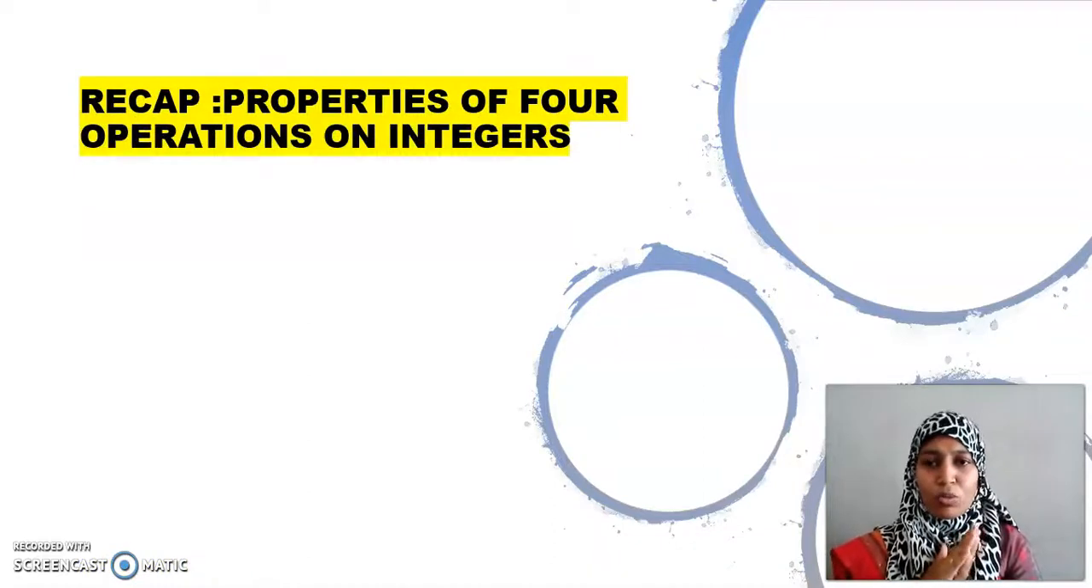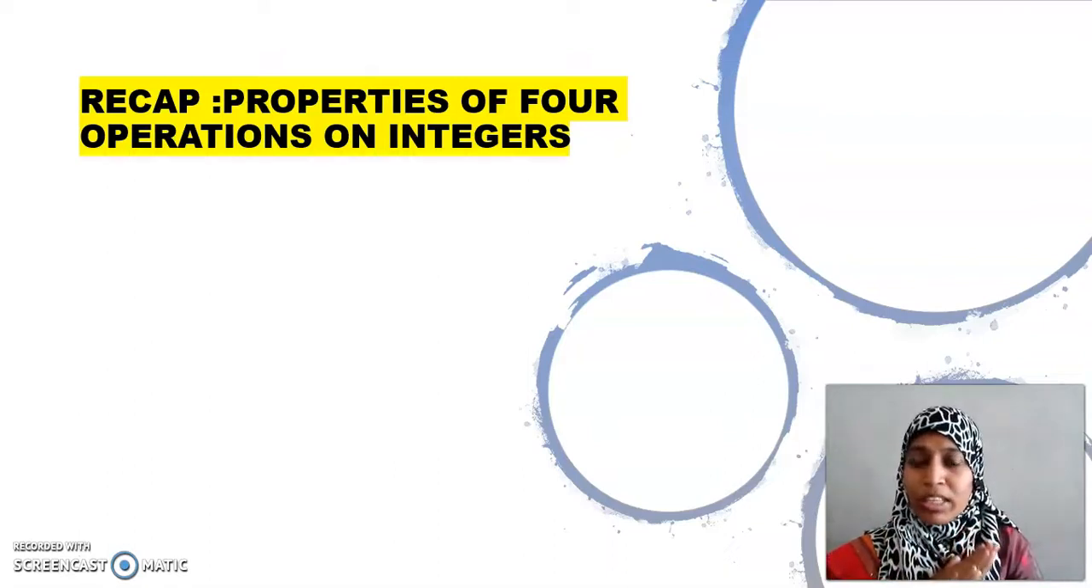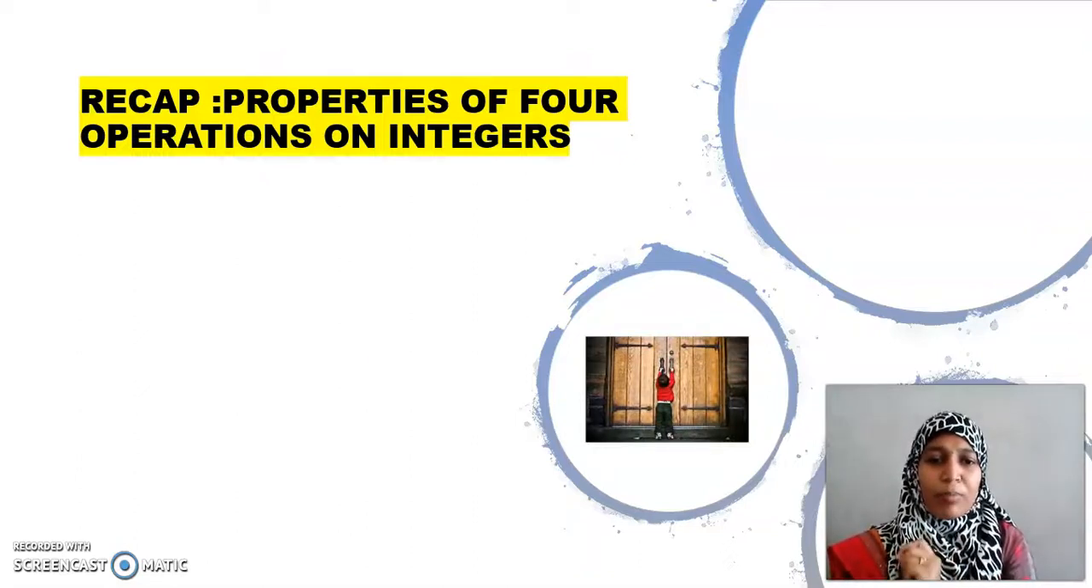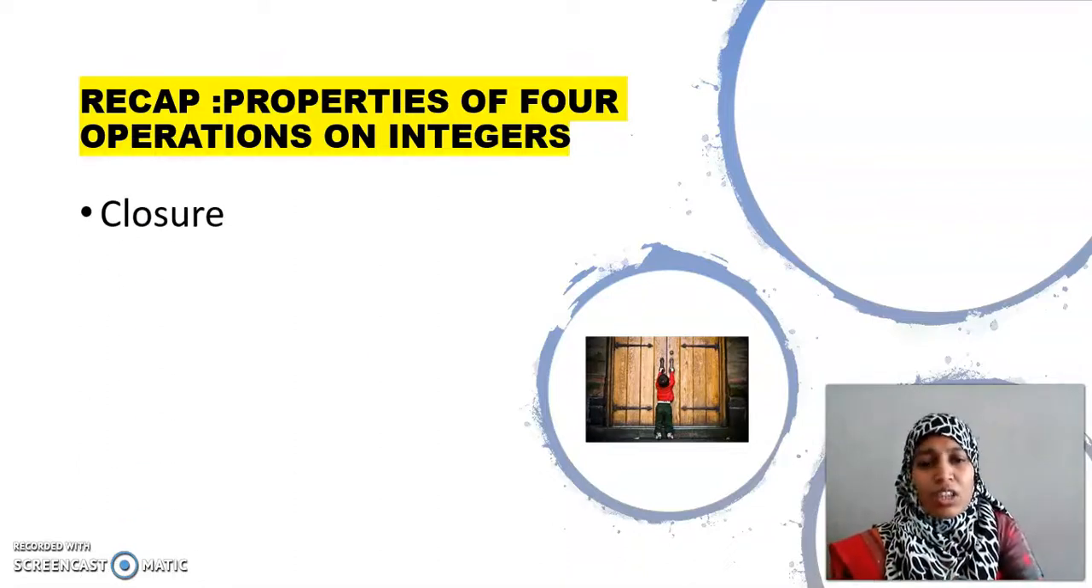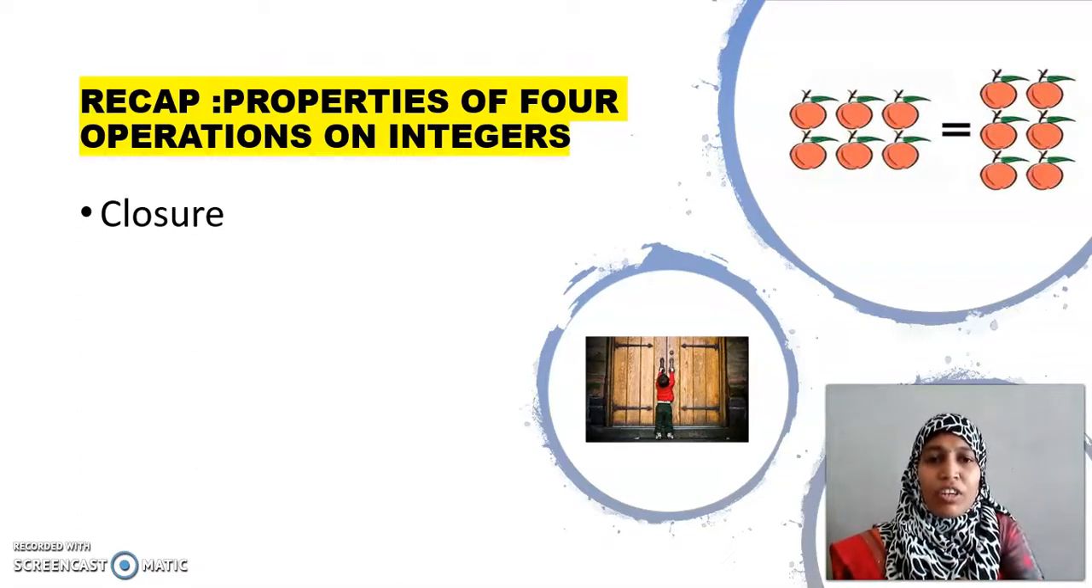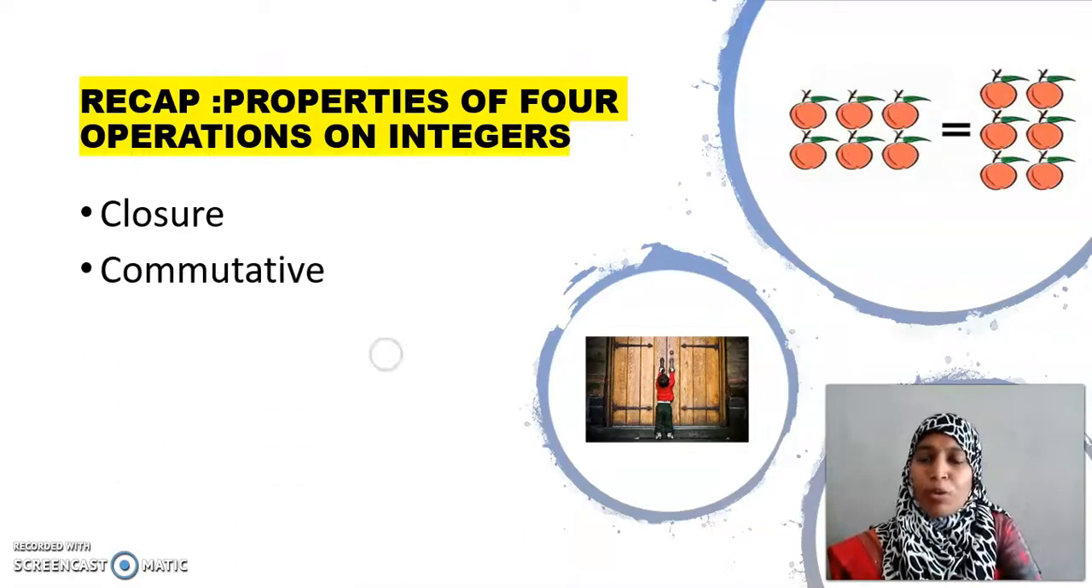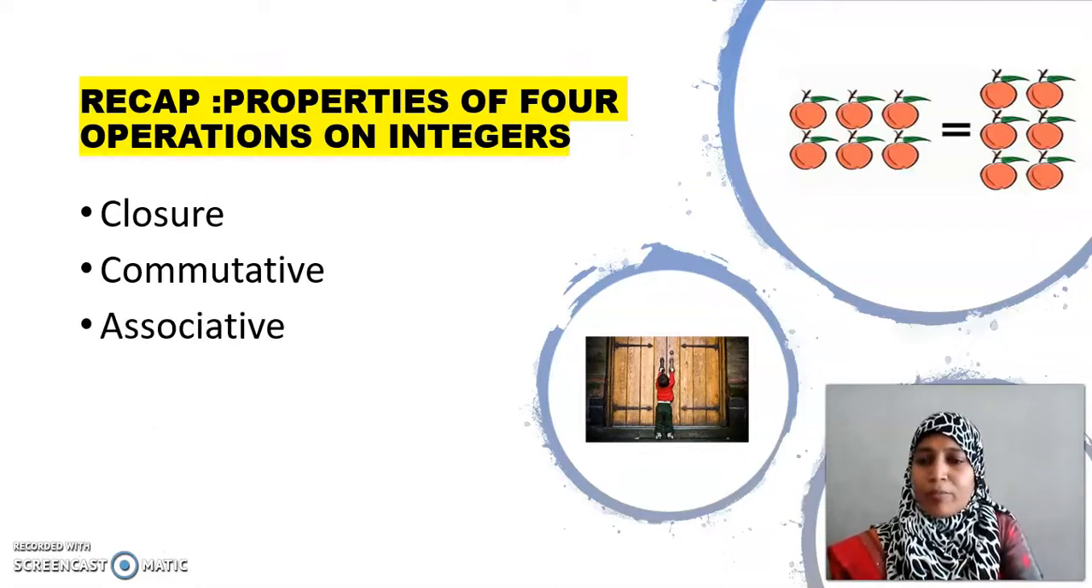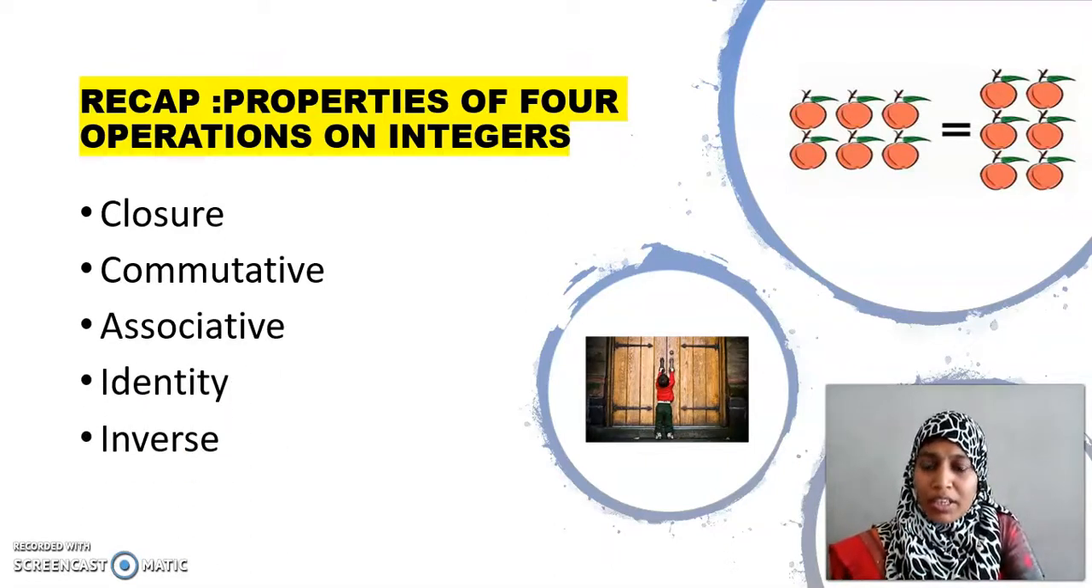Do you remember all those properties, my dear children? All the 4 properties or 5, 6 properties we learned. Let us have a small recap. This picture should remind you one property. What is that? Yes, it is closure property. Then this picture will recall commutative property. Well done. Now this picture, what does it recall? Sorry, associative property. Then we learnt about identity, inverse.